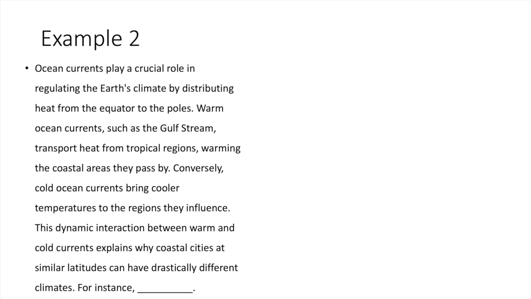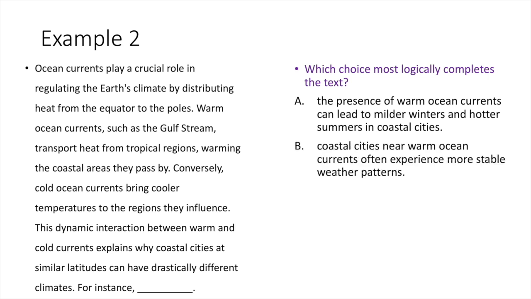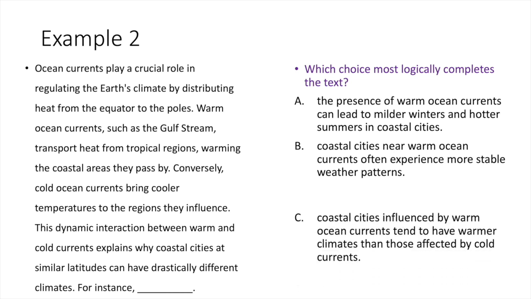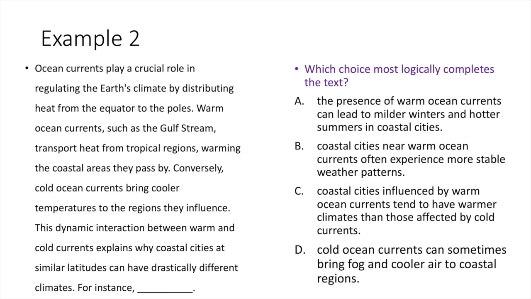For instance, option A, we have the presence of warm ocean currents can lead to milder winters and hotter summers in coastal cities. Coastal cities near warm ocean currents often experience more stable weather patterns. Coastal cities influenced by warm ocean currents tend to have warmer climates than those affected by cold currents. And then the last one, cold ocean currents can sometimes bring fog and cooler air to coastal regions.